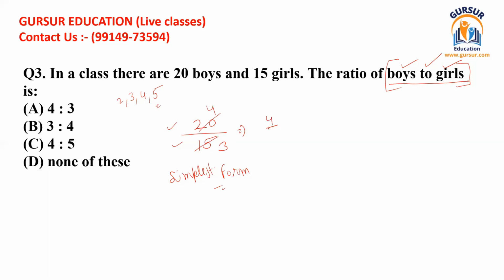So the simplest version of the ratio between boys and girls is 4 divided by 3. We can also write it like 4:3. So 4:3 should be our right answer, and this has been given in option A.